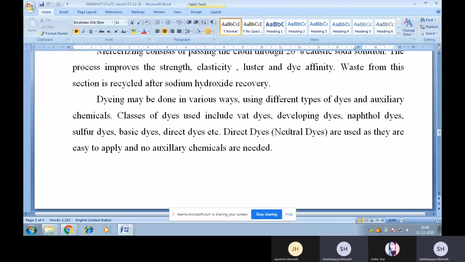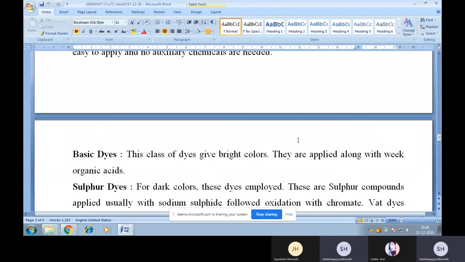Dyeing may be done in various ways using different types of dyes and chemicals. Classes of dyes used include vat dyes, developing dyes, naphthol dyes, sulfur dyes, basic dyes, direct dyes, etc. Direct dyes, that is neutral dyes, are used as they are easy to apply and no auxiliary chemicals are needed.